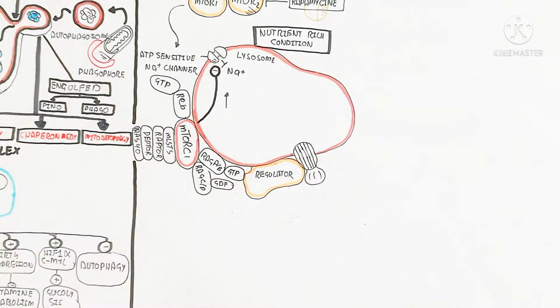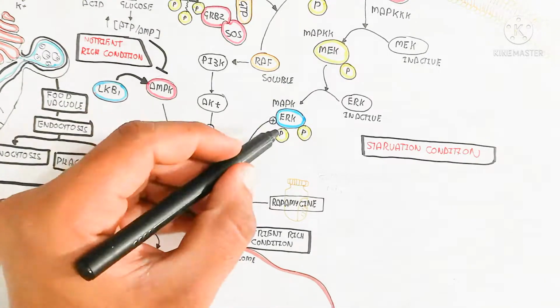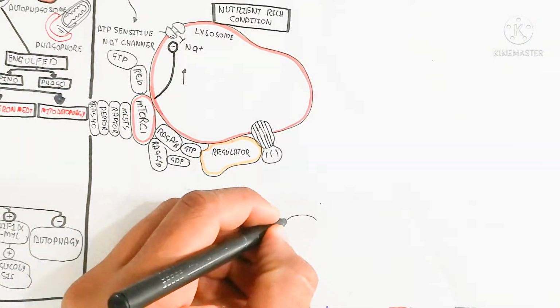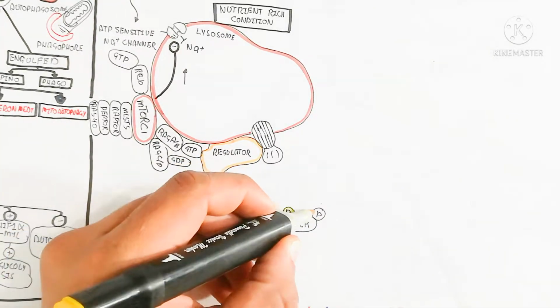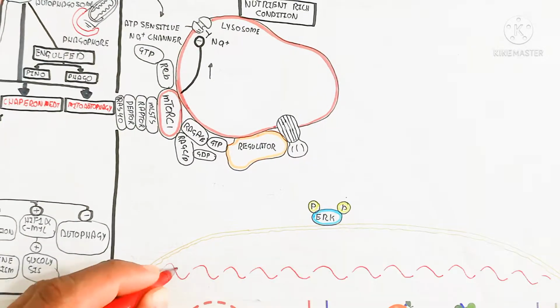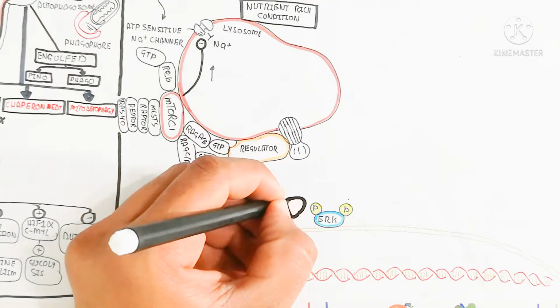So here is the regulator. This regulator means the proton pump will be produced, and in this way the acidification will be decreased inside of the lysosome. So the movement of the proton will create the ATP, and on the other hand the microtubules will be formed and anterograde transport. So on the other hand, here is the nucleus.